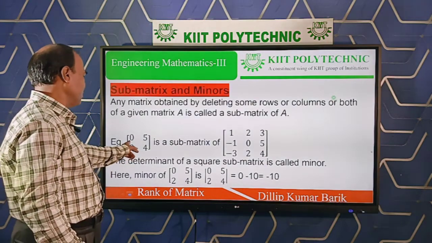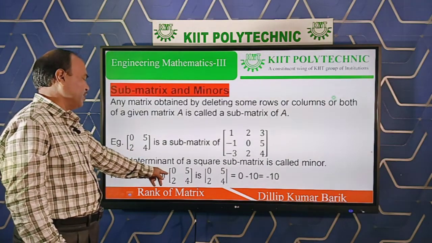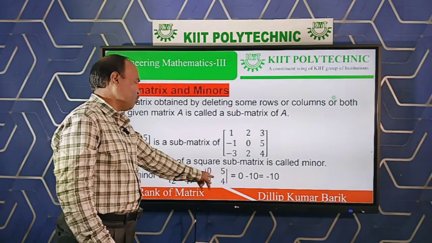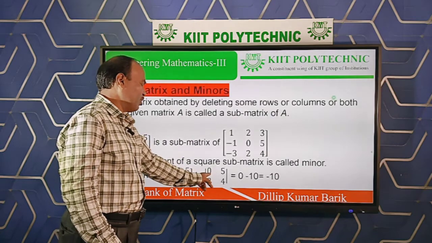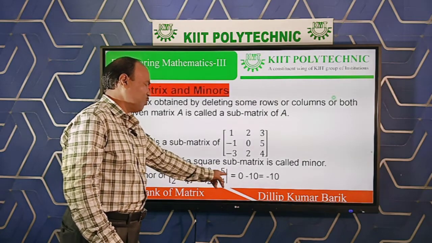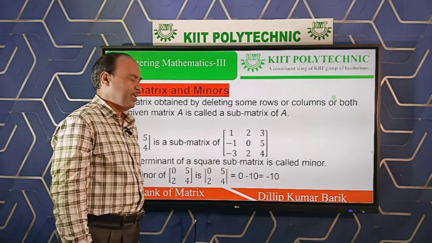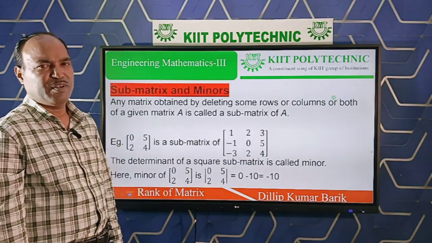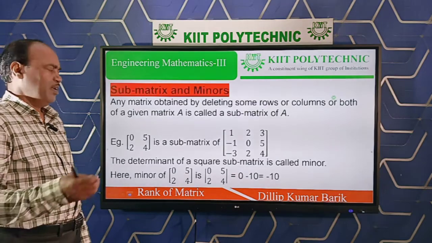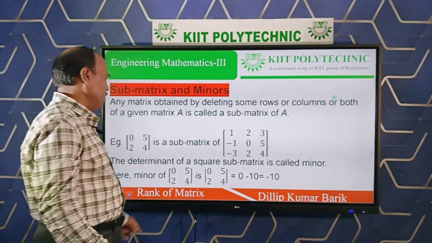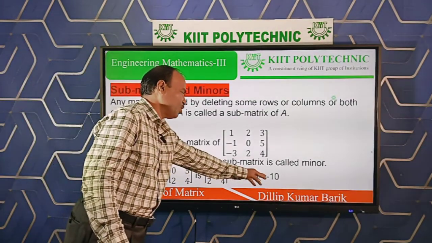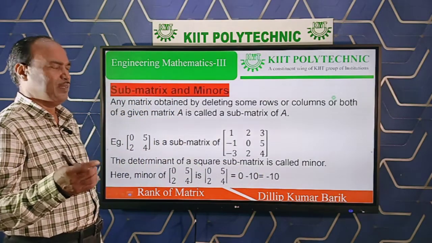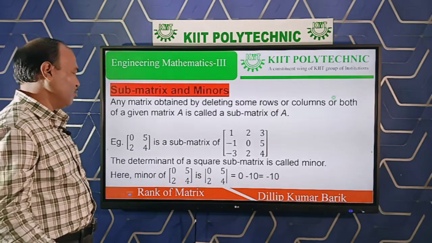For example, here 0 5, 2 4 is a square submatrix, and its determinant is 0 into 4 minus 2 into 5, that is minus 10. And see here, minus 10 is a non-zero number. If the value is zero, it is called a zero minor. If its value is non-zero, it is called a non-zero minor. This fact is required in our next discussion, that is rank of matrix.